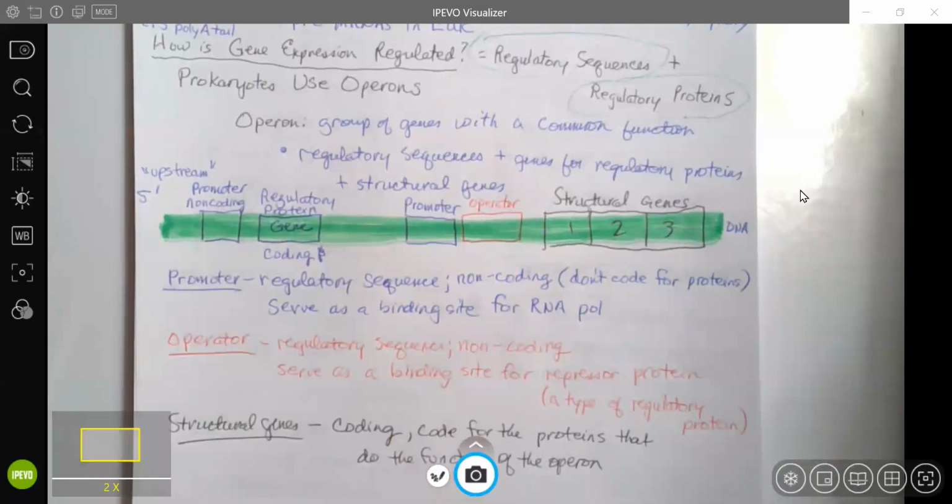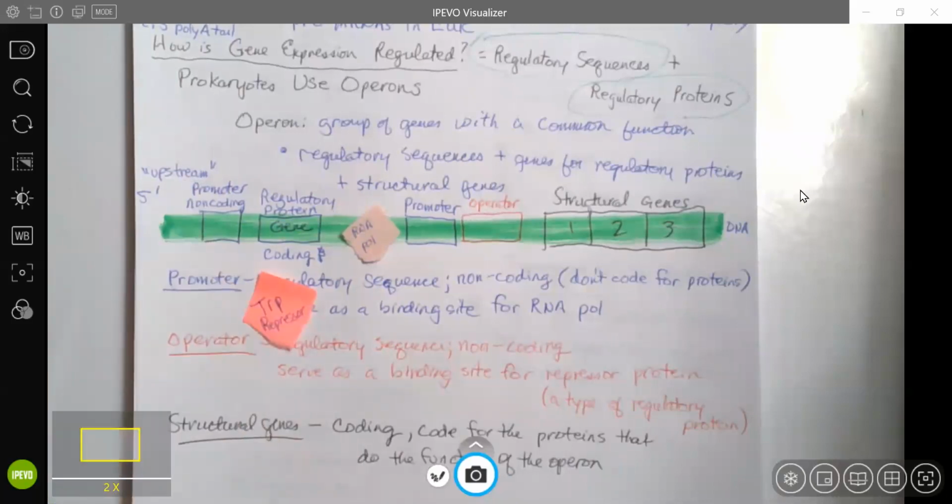Now let's talk about the Trp operon. Same basic structure. You've got regulatory sequences, promoters, and operators. You have a regulatory protein gene that codes for repressor, and you also have structural genes that code for the enzymes that do the job of the Trp operon. Difference here, the Trp operon is anabolic. Its job is to synthesize or produce tryptophan. So here comes RNA polymerase, binds to this first promoter, transcribes the regulatory protein, just like it did for the Lac operon, but it's a different regulatory gene, a different regulatory protein, and it makes the Trp repressor.